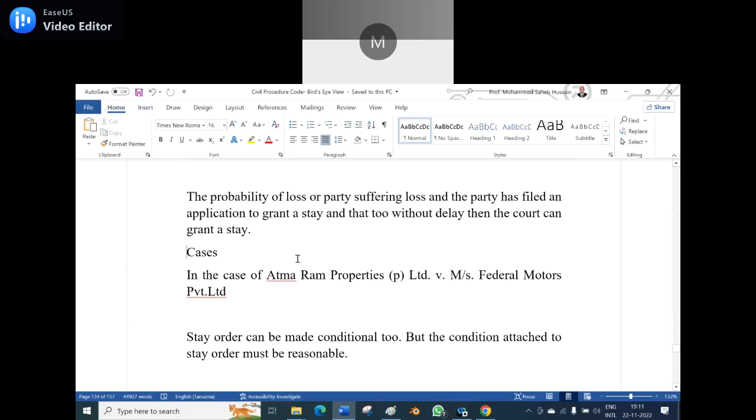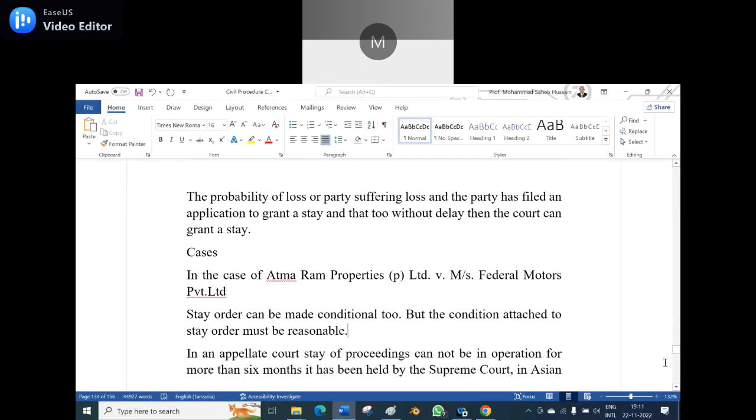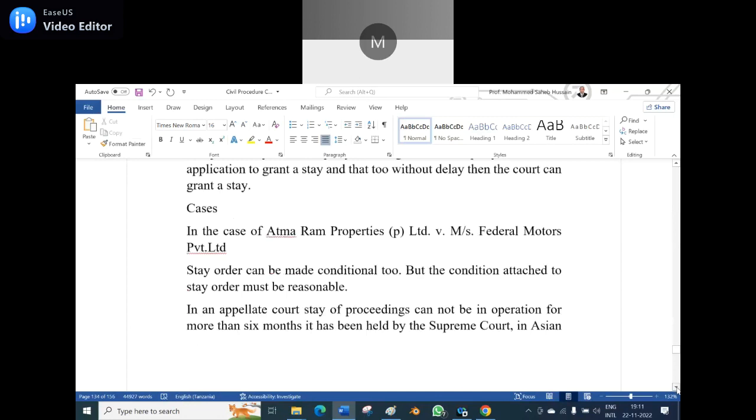Cases. In the case of Atmaram Properties Private Limited versus Measures Federal Motor Private Limited, a stay order can be made conditional, but the condition attached to the stay order must be reasonable. So the reasonableness depends upon the case, how far it is reasonable.